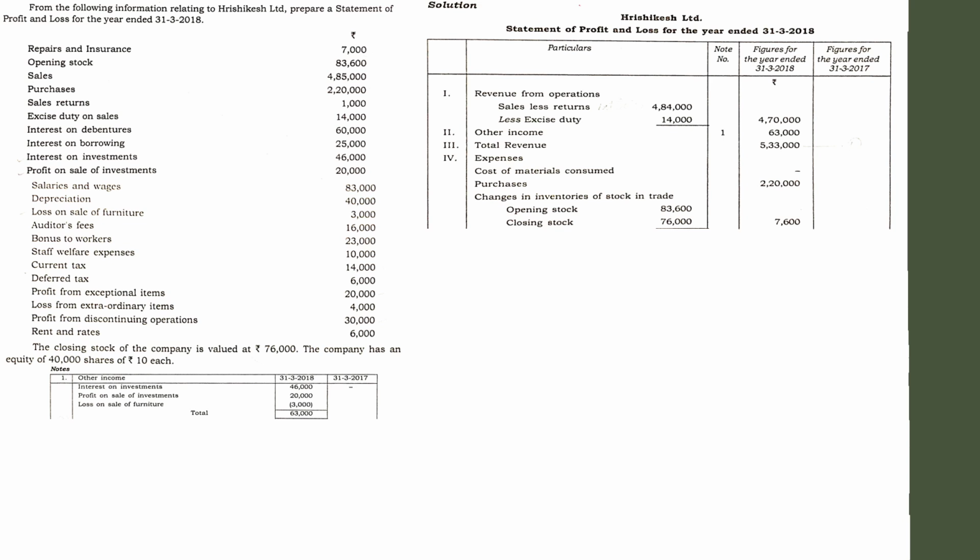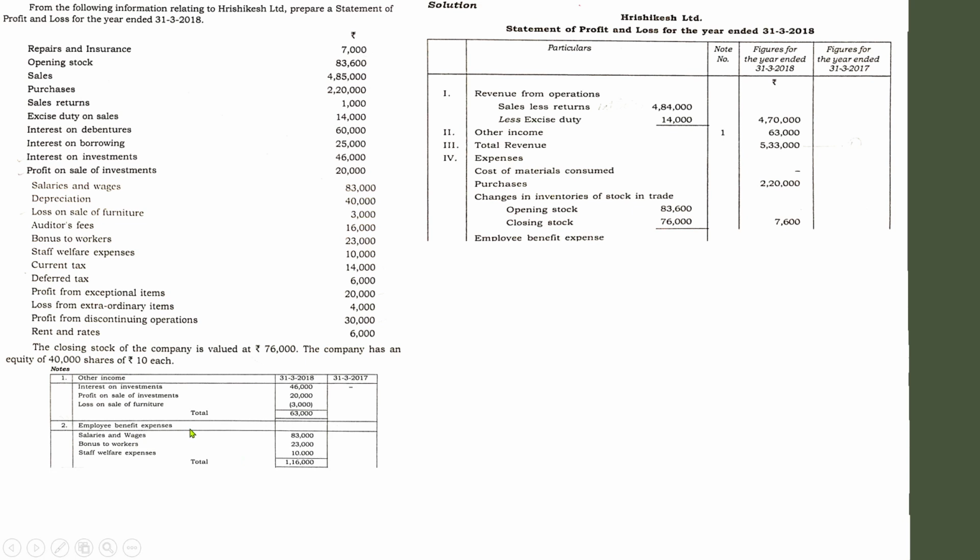employee benefit expenses. So what are the items that come under employee benefit expenses? Anything paid by us to our employees, all those items come under employee benefit expenses. I believe in this question there are many items that come under employee benefit expenses. So let us prepare another note.